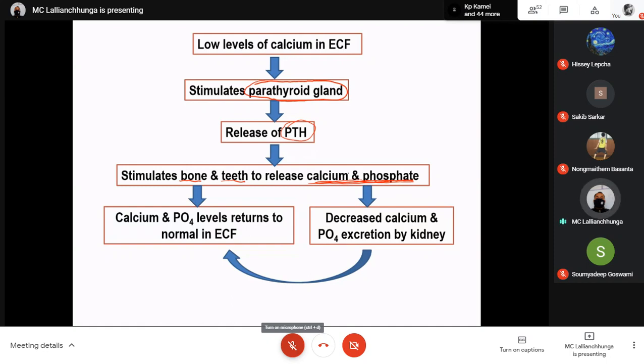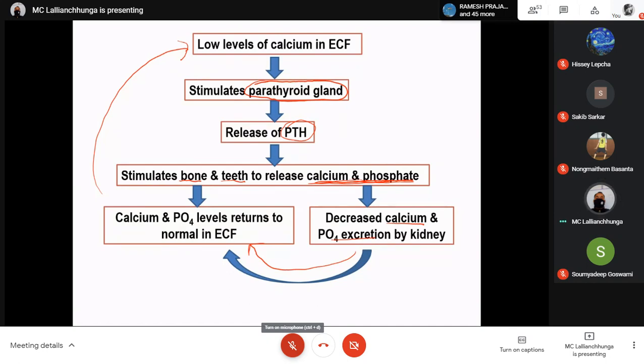Then this calcium and phosphate will be released into the blood. Calcium and phosphate levels return to normal in the extracellular fluid. So this low level will become normal again because there is more concentration of calcium and phosphate in the extracellular fluid. Another function is that there is also decreased calcium and phosphate excretion by the kidney. That means reabsorption will be more. This will further increase the level of calcium and phosphate in the extracellular fluid, so that the level of calcium and phosphate will go back to normal.